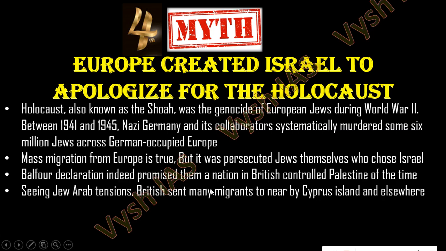Okay, as I told, Balfour Declaration was there. Then seeing Jew-Arab tensions, when they started moving, British actually sent many migrants to the nearby Cyprus Island and elsewhere, because they did not want any problem. So they tried to move them into other places also. Europe did not try to forcefully make Israel.